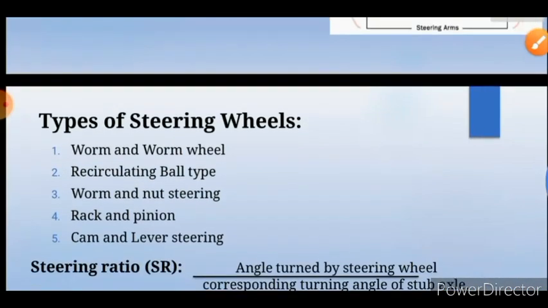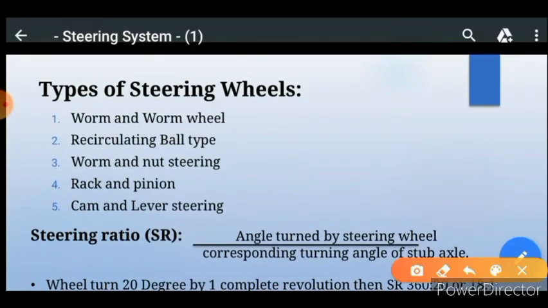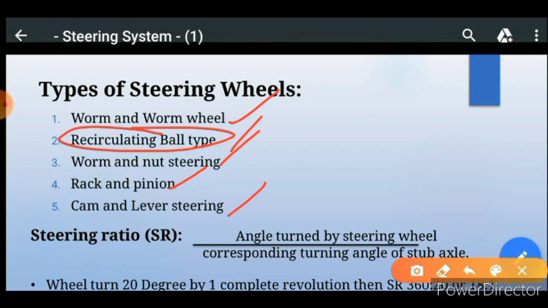Now we will see the types of steering. First, worm and worm wheel type steering system, recirculating worm and nut type, rack and pinion type, cam and lever type steering system. So in this video we will study in detail the recirculating type and rack and pinion type.